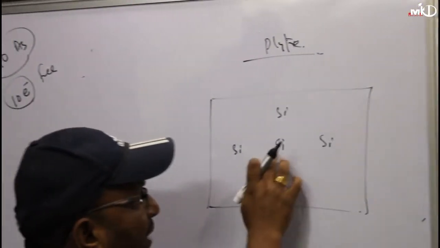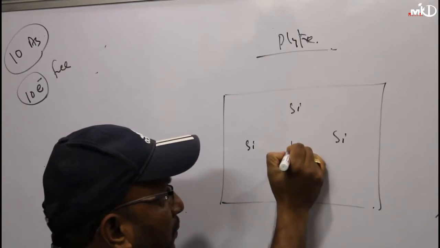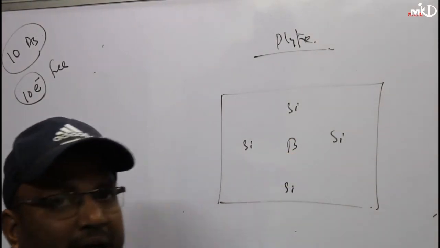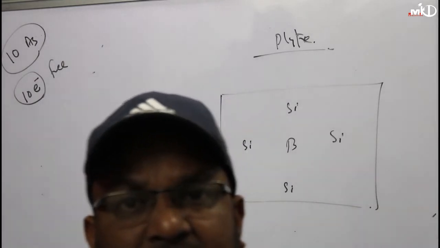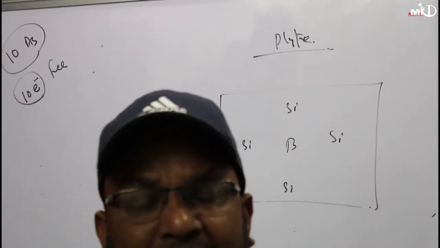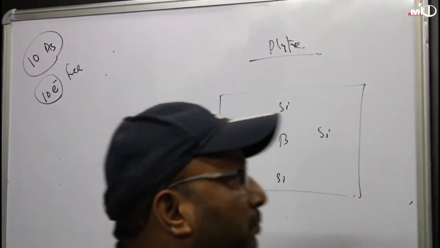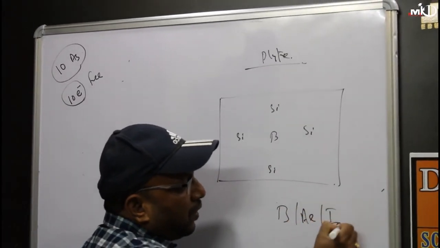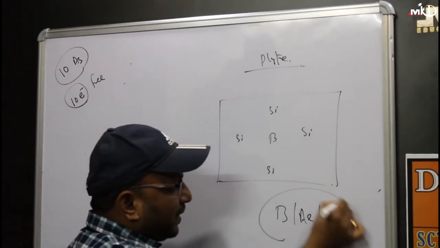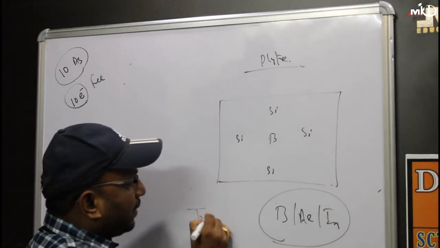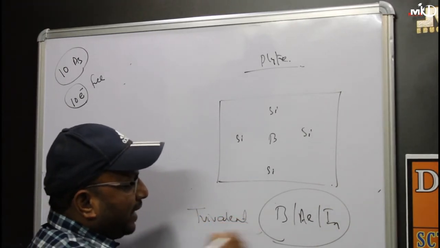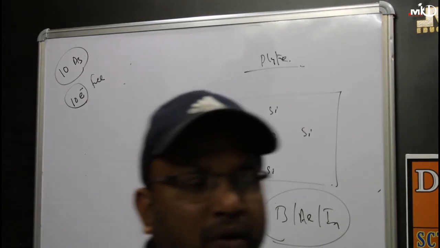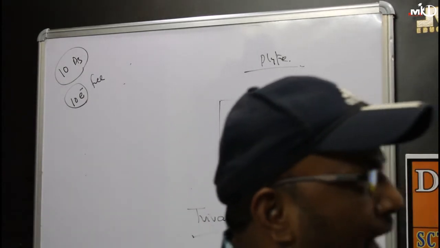Now what I will do? In place of one silicon, I will add boron. In the previous case, in place of boron, I added arsenic, and arsenic is called an N-type material, with valence equal to 5. But boron, aluminium or indium, all three metals are trivalent. Pentavalent for N-type, trivalent for P-type.